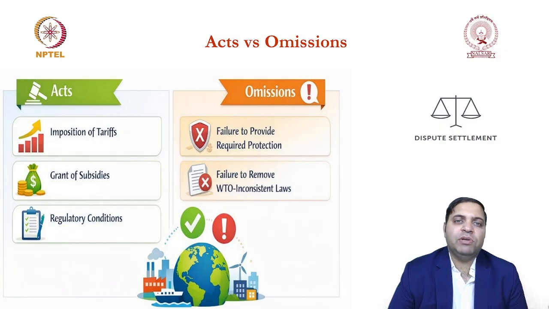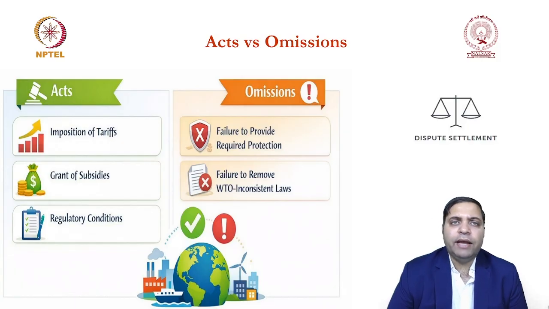There are various examples of that, like if any country has increased the tariff, or come up with a subsidies scheme, or any regulatory conditions are imposed by the WTO members, they all are acts. They can be challenged provided you think as a complainant that these measures are inconsistent with the various WTO provisions.